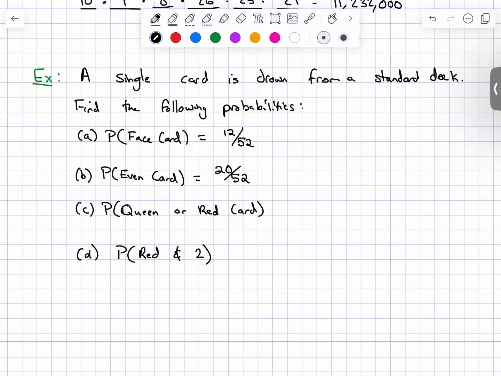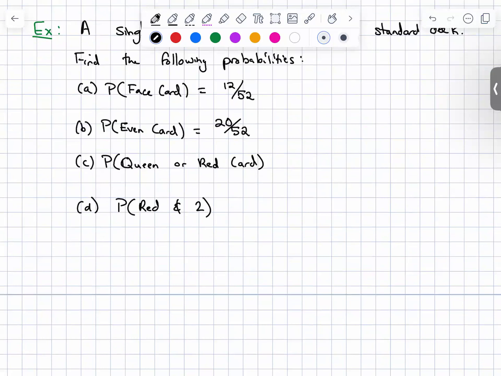Part C is arguably the hardest one here because there's a double counting here. So this one is red card or queen. There are 26 red cards. We can utilize the formula, by the way, that P of A or B is equal to P of A plus P of B minus P of A and B. But you don't have to memorize that. You can just do it by hand.